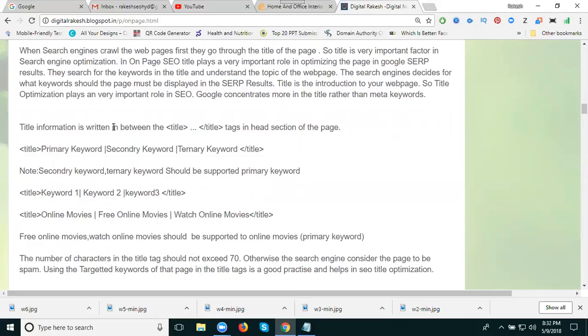Three words are common, one is different: training, course and online training. Here online training can be replaced with class also. Digital marketing training, digital marketing course, digital marketing class. Class, course and training are all the same. So how do we write this title?